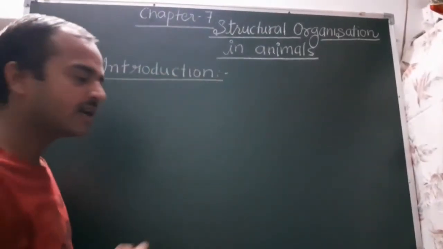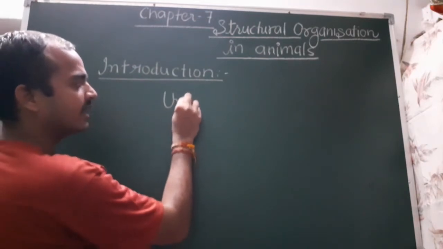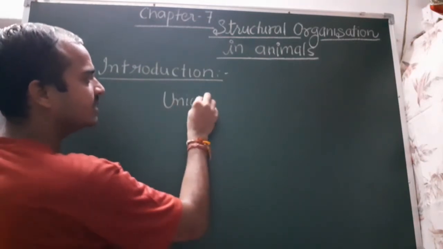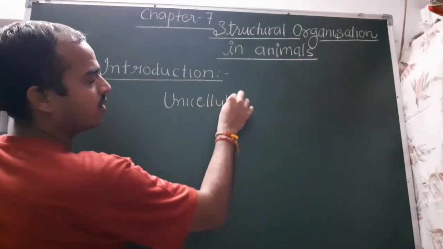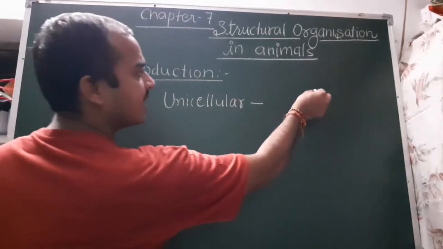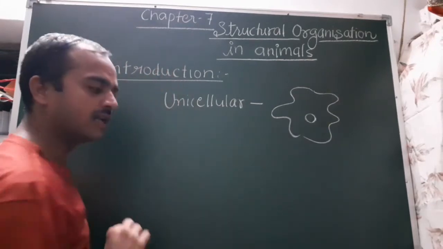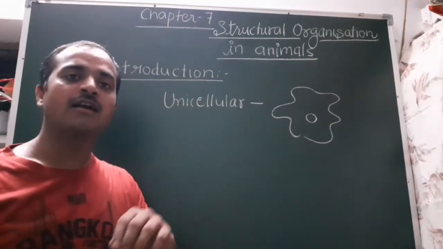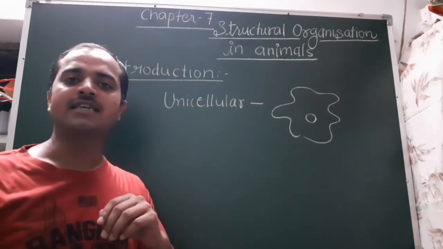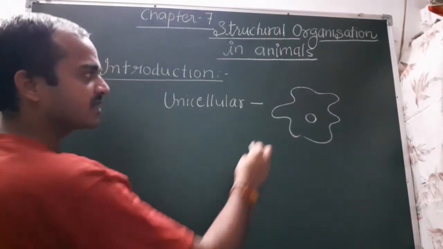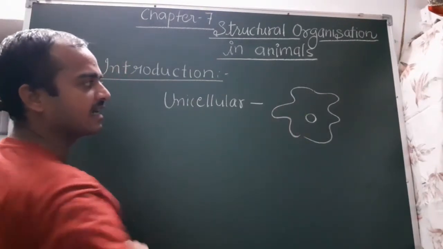As you know, in the case of a unicellular organism like the amoeba, all the life processes like digestion, respiration, excretion and reproduction occur through this single cell.